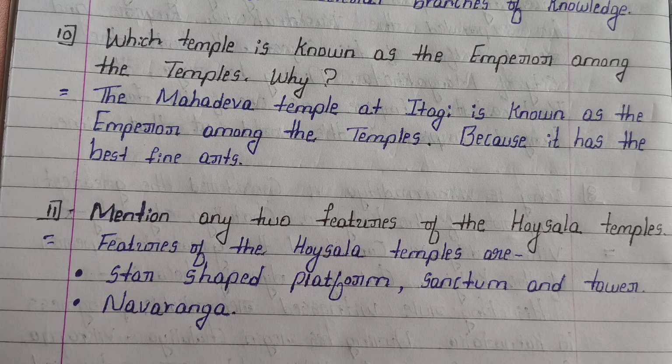11th question. Mention any two features of the Hoysala temples. Answer. Features of the Hoysala temples are: first point, star shaped platform, sanctum and tower. Second point, Navaranga.